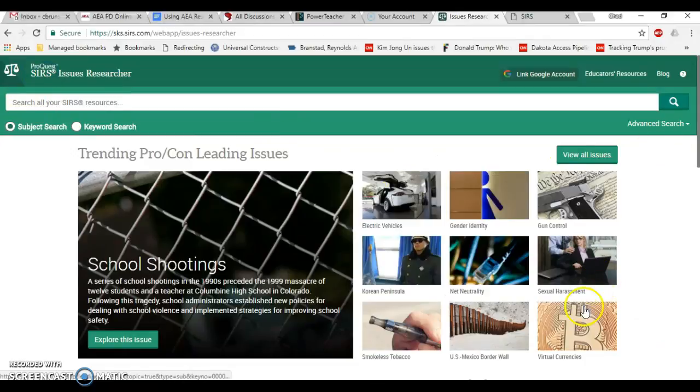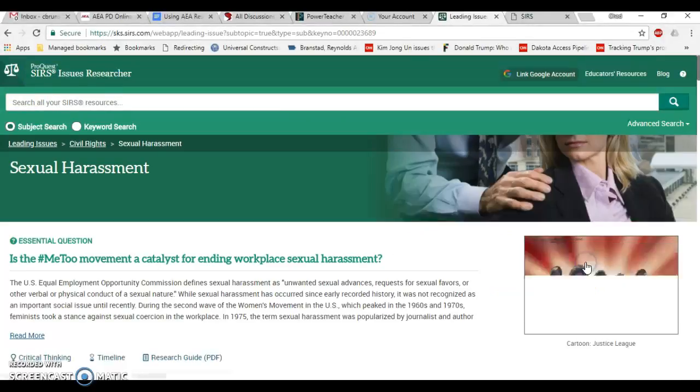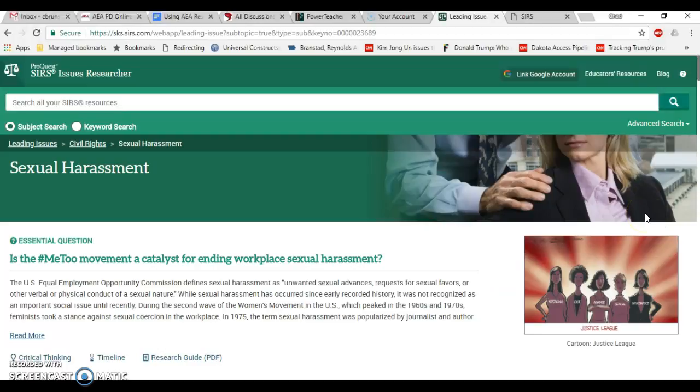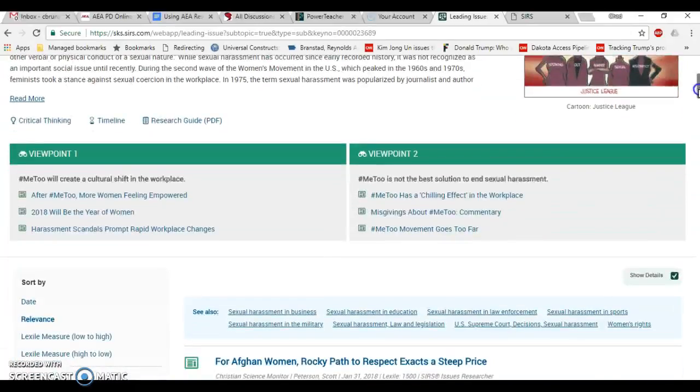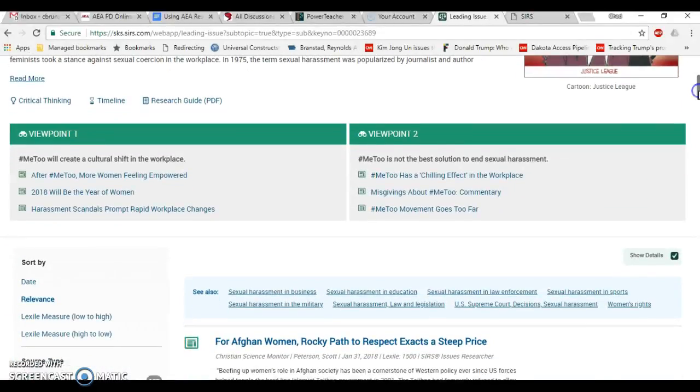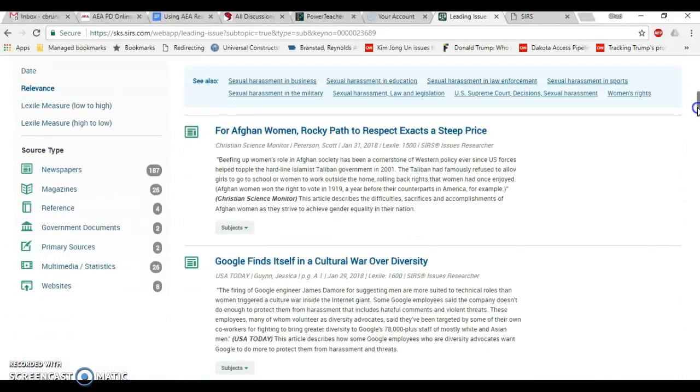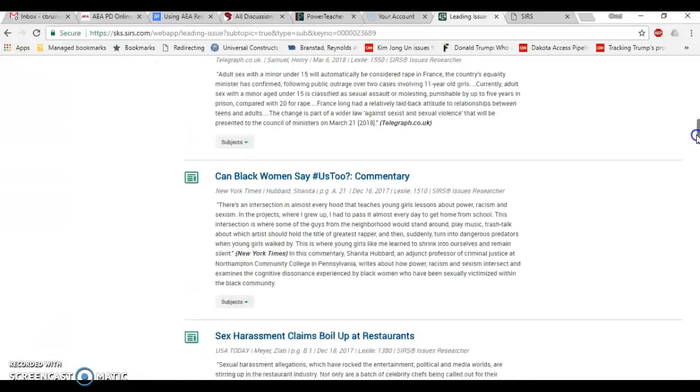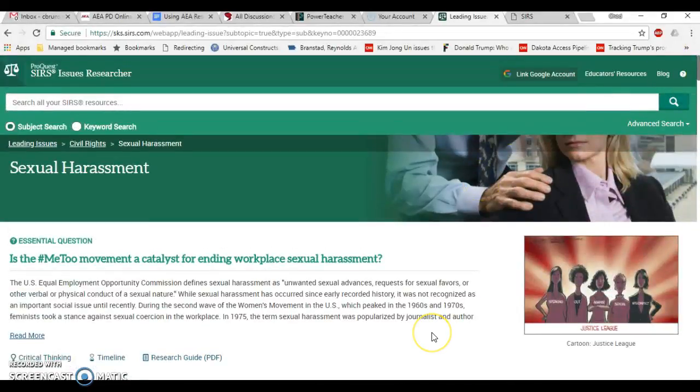Let's, for example, look at sexual harassment. Again, is the Me Too movement, which we've talked about many times, a catalyst for ending workplace sexual harassment? You'll see the same type of thing: viewpoint 1, viewpoint 2, followed by all sorts of different articles that relate to that topic. So this is going to be a great website for us to use throughout the semester when doing research on specific topics and leading into